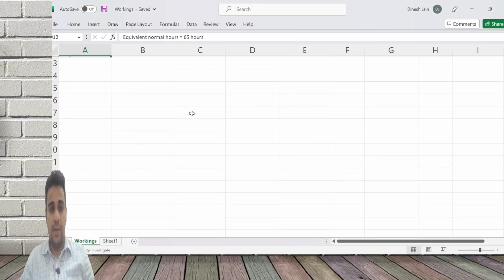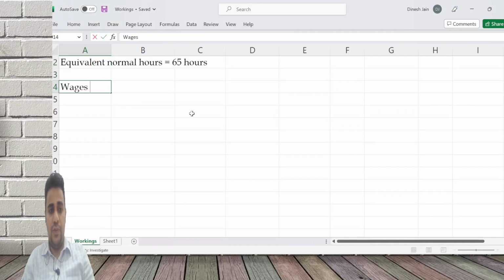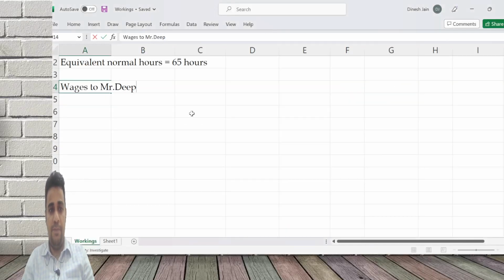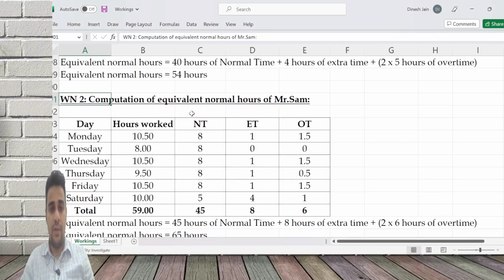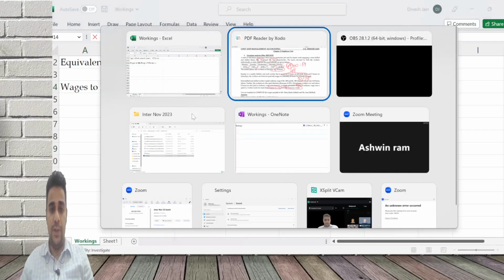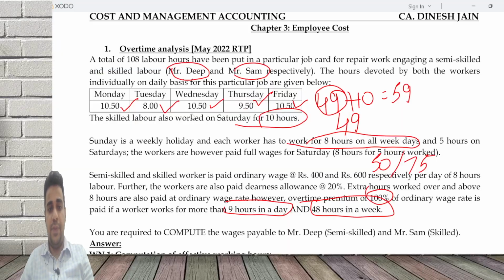Okay. Then wages to Mr. Deep, the first employee, is equal to 54 hours into the rate. The semi-skilled worker is paid 400 for 8 hours, which means 50 rupees per hour.